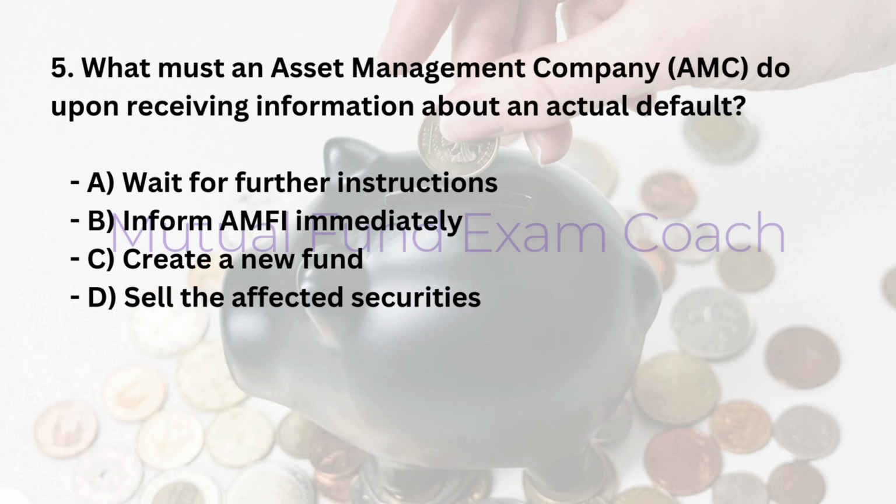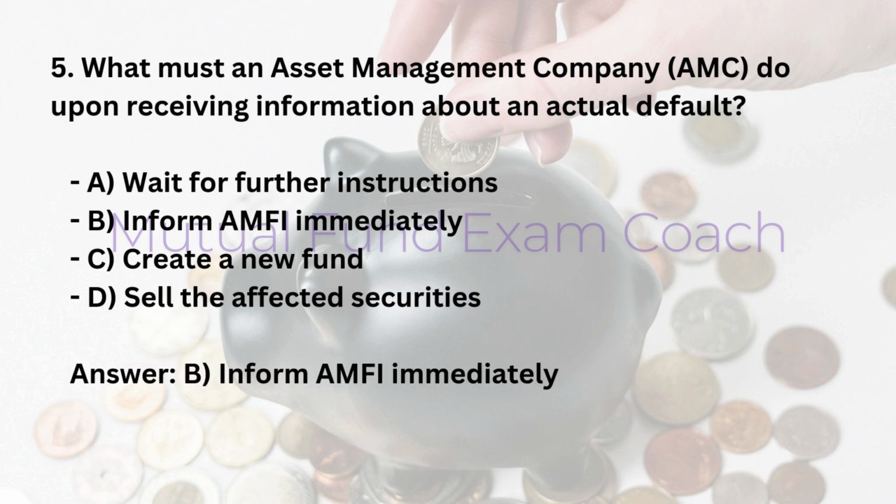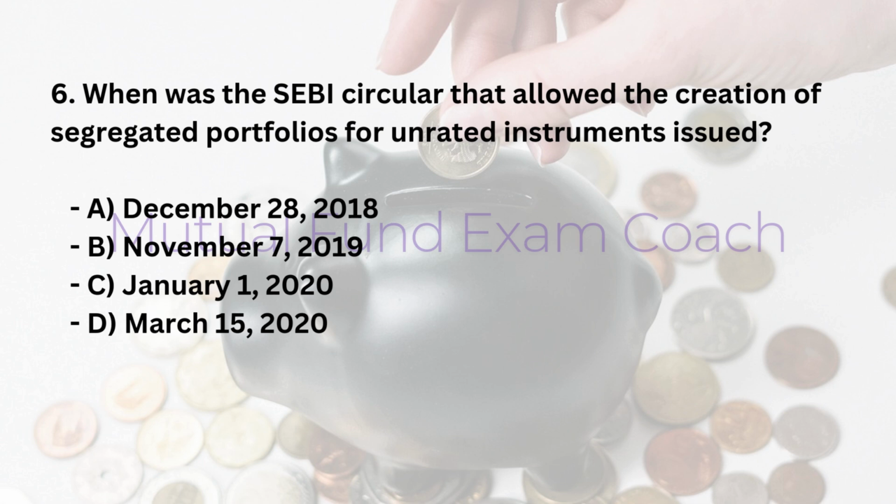5. What must an asset management company, AMC, do upon receiving information about an actual default? A. Wait for further instructions. B. Inform AMFI immediately. C. Create a new fund. D. Sell the affected securities. Answer: B. Inform AMFI immediately.